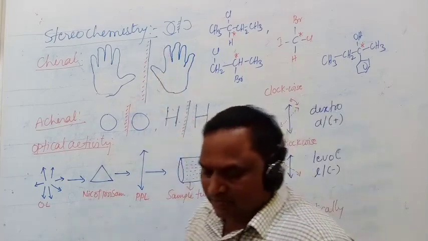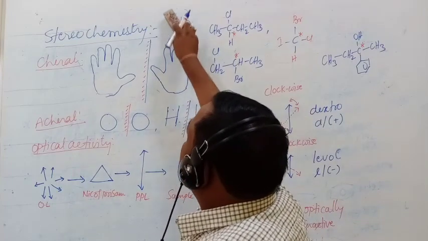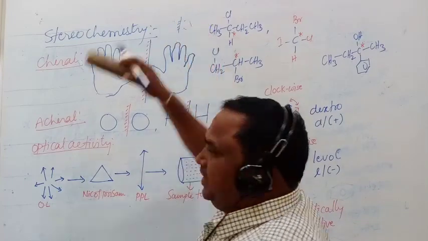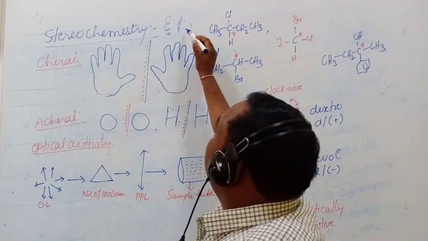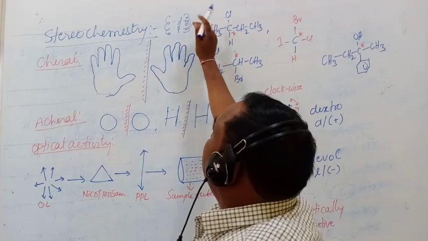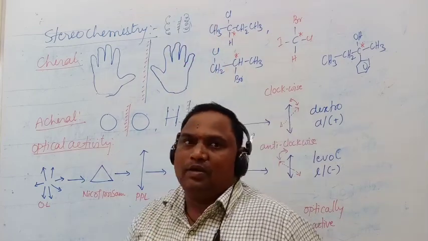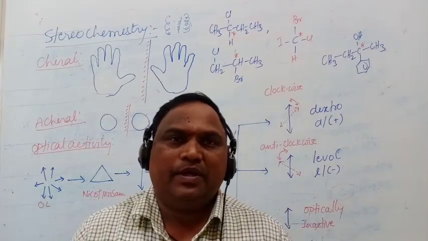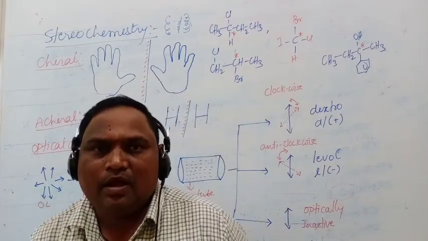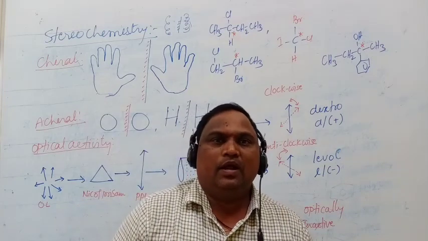Another example for chiral is a spring. You can see the spring. Its mirror image is like this. If I take this one and keep it on this one, it will not overlap with each other. That's why they are non-superimposable to each other.